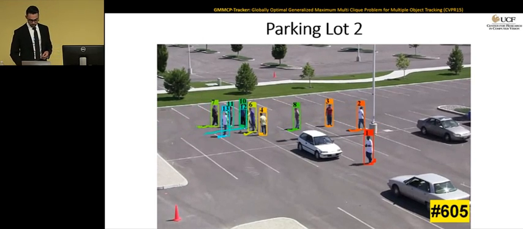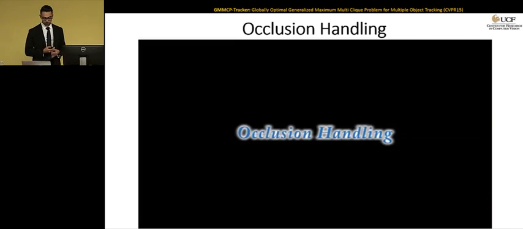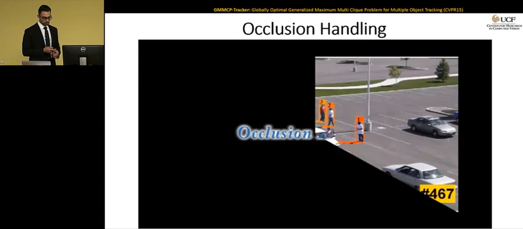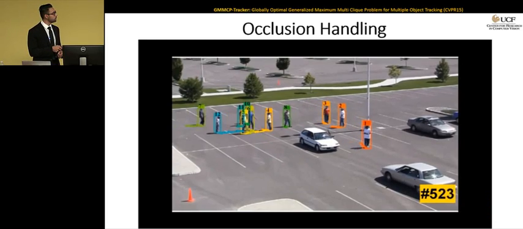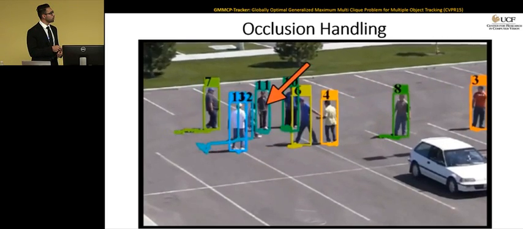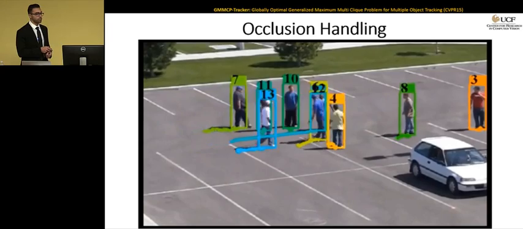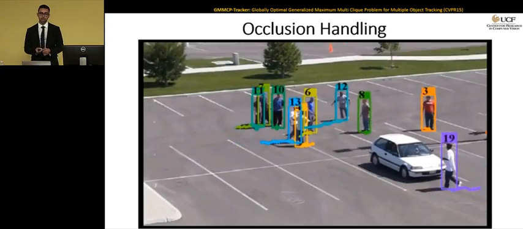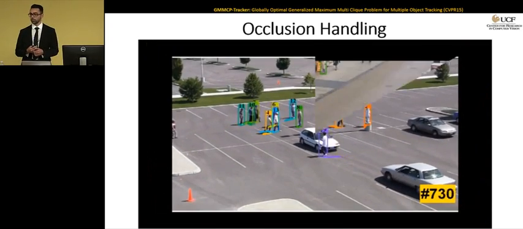And now let's have a look at some of the occlusion handling capability of GMMCP in town center sequence as well as parking lot. This was parking lot sequence. If you look at object number 12, you can see that it's going through a long-term occlusion, and we are able to keep the ID for that person. And whenever we don't have detection, we are interpolating the bounding boxes.